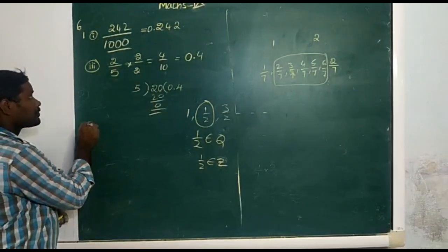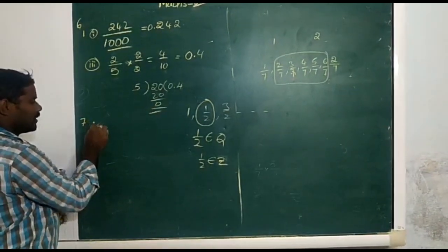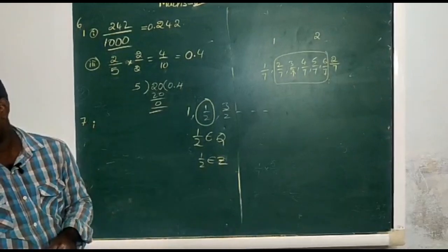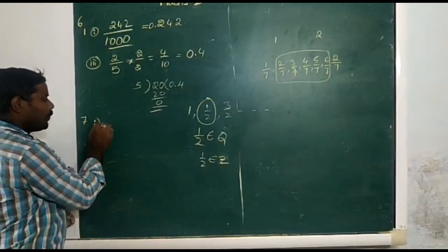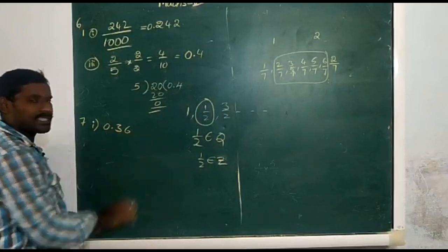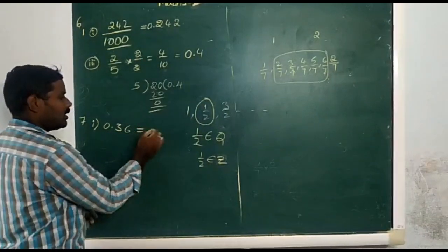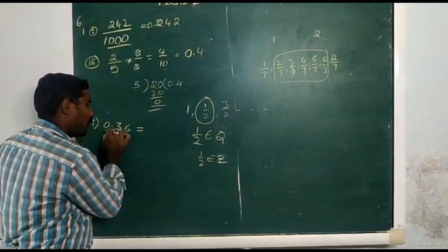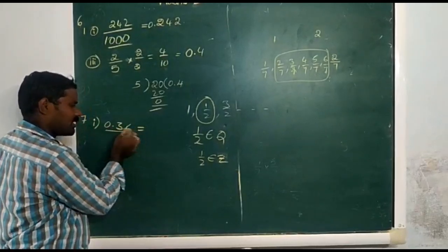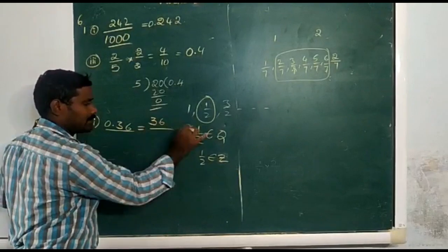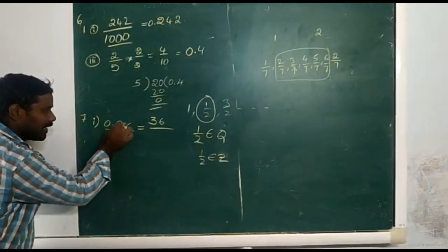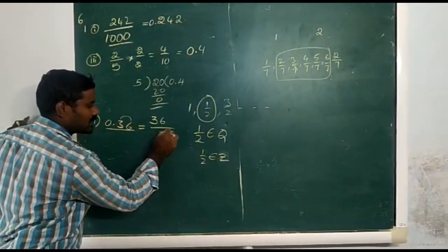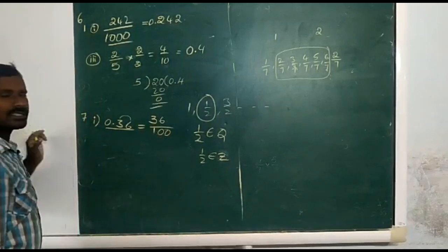Decimal form, question number 7, first Roman, first problem: 0.36. This is a decimal form to be represented in rational form. It is very easy. How many numbers are there? Only 36 is the number. After the decimal, the digits are 1 and 2, 2 numbers, so 2 zeros. That means 36 by 100.